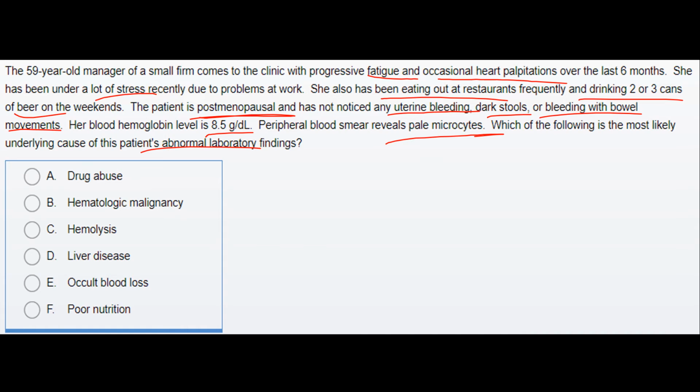So the patient is suffering from microcytic hypochromic anemia, and she being postmenopausal and eating a lot in restaurants and drinking 2 or 3 cans of beer should be examined for GI blood loss. Even though she is not noticing, it could be the cause, or it could be occult blood loss, where the blood is abnormally present, for example in feces, but is detected only chemically or microscopically.